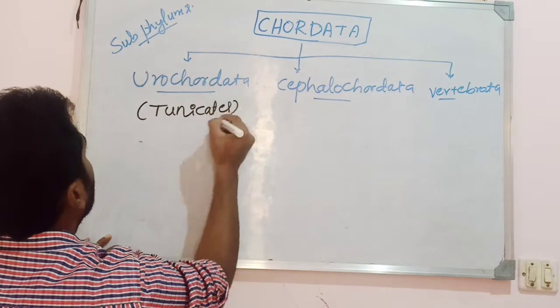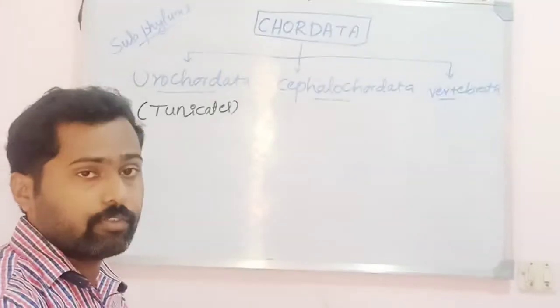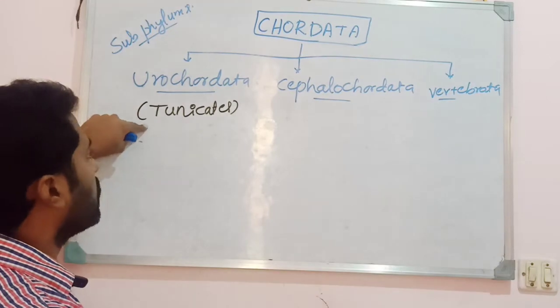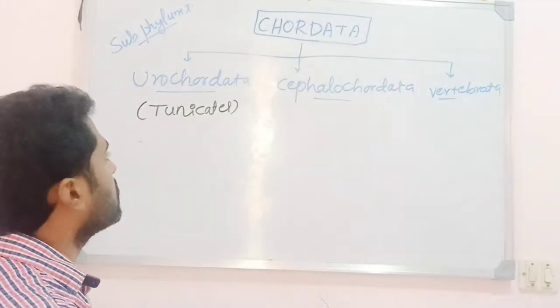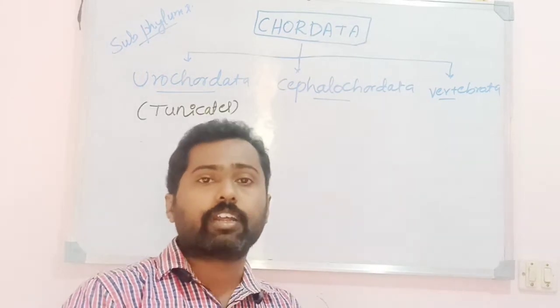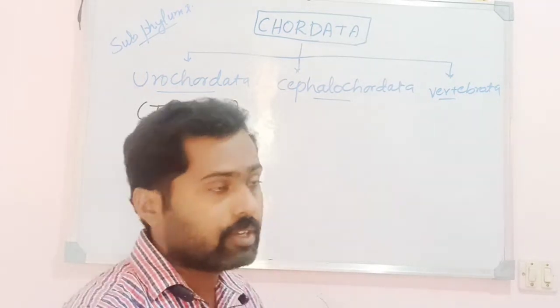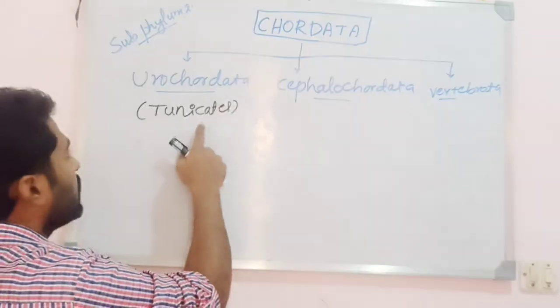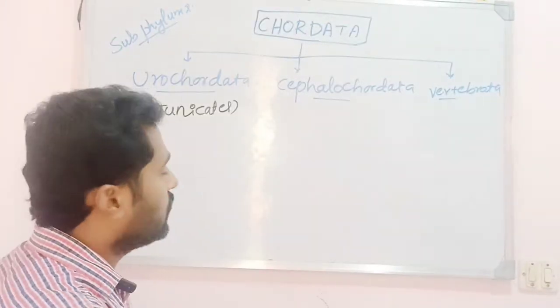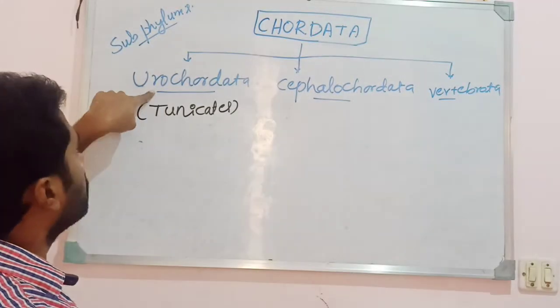So they are the smaller animals which come under the phylum Chordata. The subphylum Urochordata is commonly called tunicates, because the animal body is covered or enveloped by a covering, which is called a tunica. Because of the presence of this tunica, the subphylum Urochordata is called the tunicates.